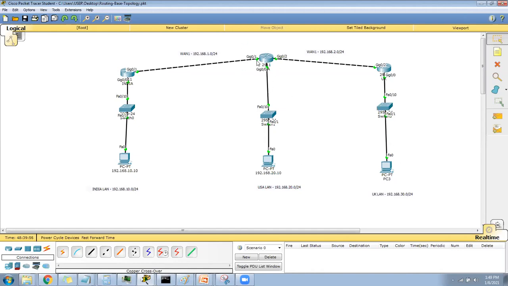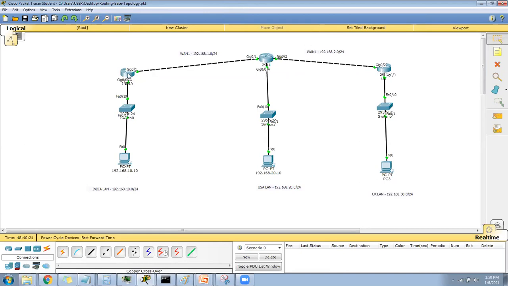what will be the next hop? This will be the next hop. Similarly, when the UK router wants to reach here, this IP will be the next hop. But when the USA router wants to reach Hyderabad, the next hop is this one, and when it wants to reach UK, the next hop changes here. So remember this: direction change, next hop change.